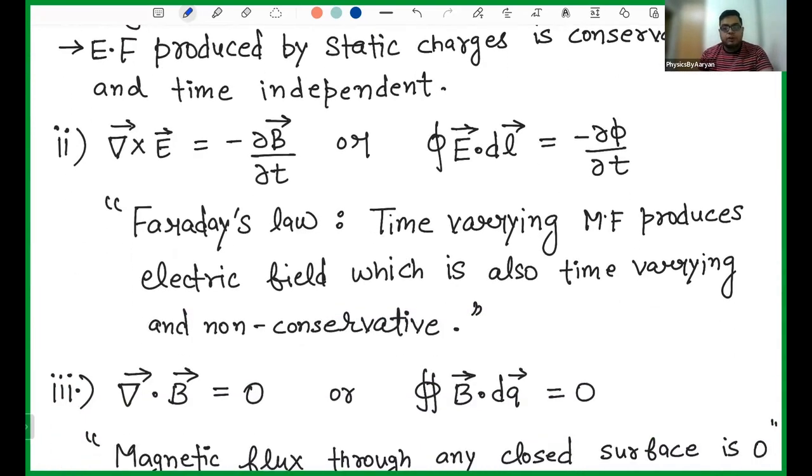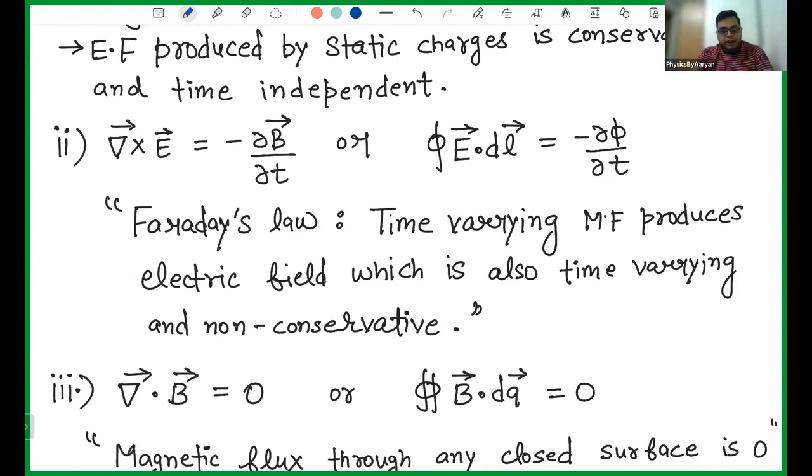The second equation is del cross E. Del cross E is given by minus curly B by curly T, which can also be written as the closed line integration of E dot dl equals minus d phi by dt. This is a statement of Faraday's law.